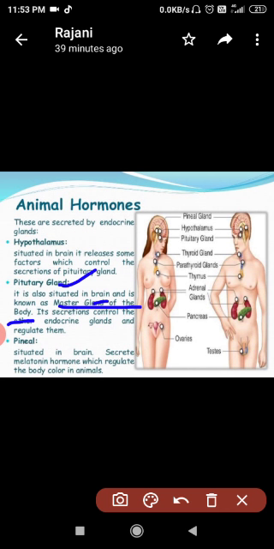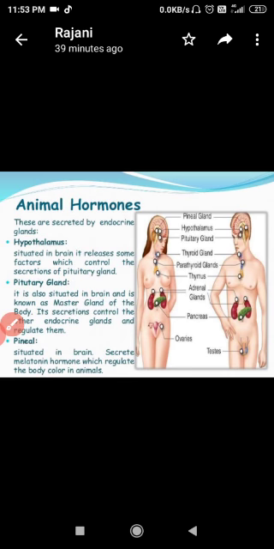Okay, so the function of the pituitary gland is what? Its secretion controls the other endocrine glands and regulates them. The question arises here, why is the pituitary gland called the master gland?